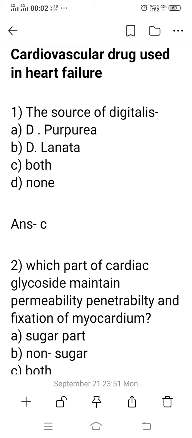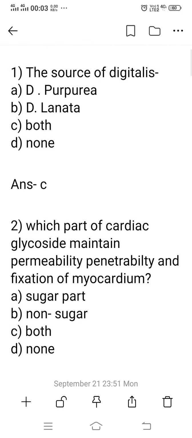So now, cardiac glycoside drugs or cardiovascular drugs are a group of drugs which have a specific action on the heart. They increase the force and rate of the heart, so they are used in the treatment of congestive heart failure or cardiac failure patients. Now in this topic, the first question is question number 1, the source of the digitalis.